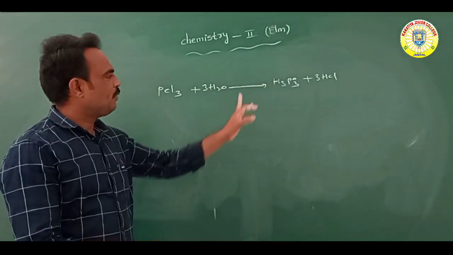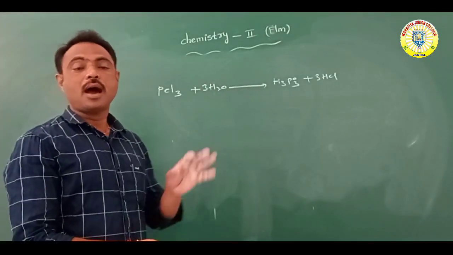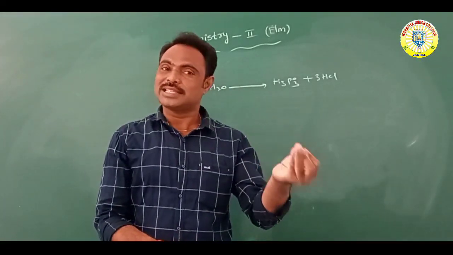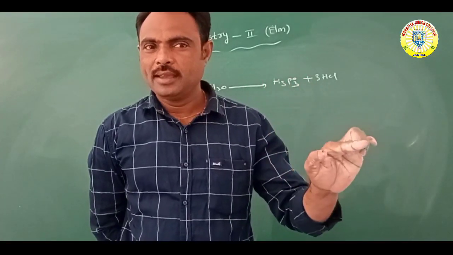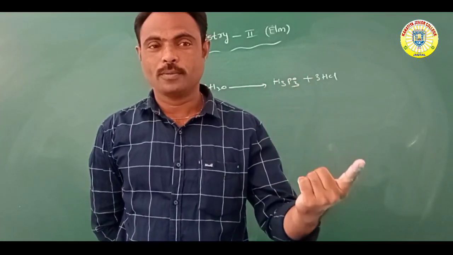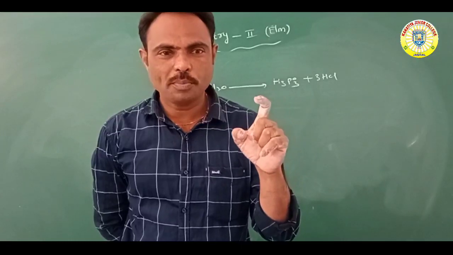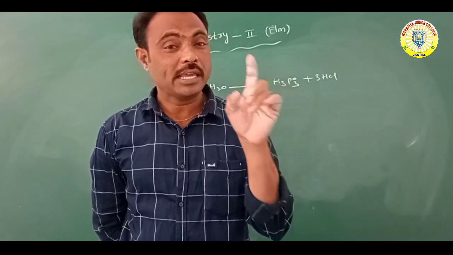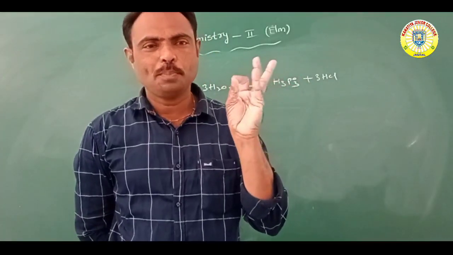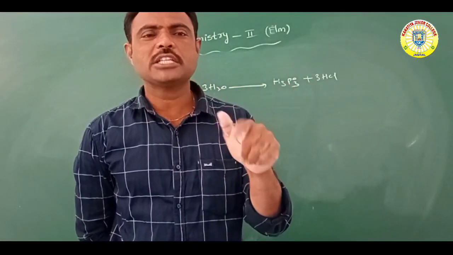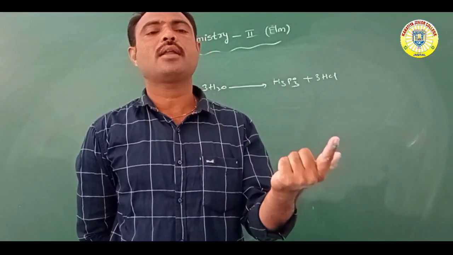H3PO3 means orthophosphorus acid, while H3PO4 means phosphoric acid or orthophosphoric acid.